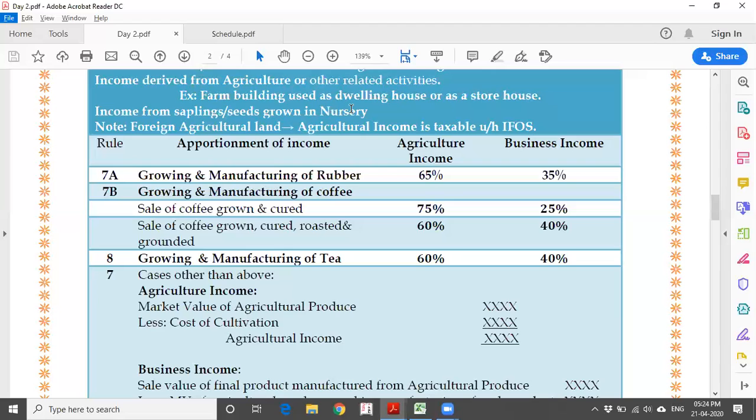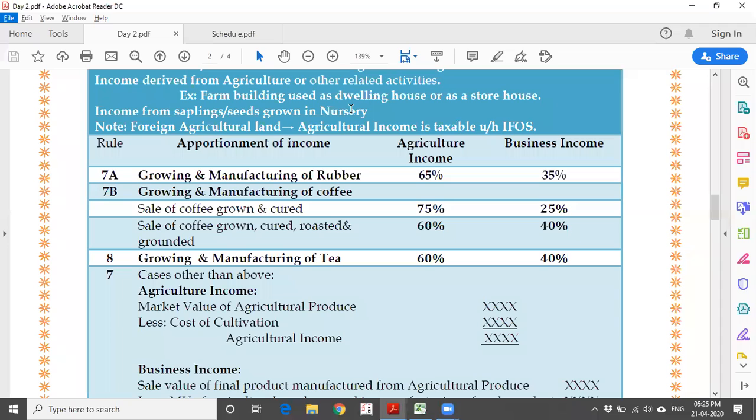So 65% of the total income, whatever you have received, either by growing and manufacture. See, if it is only growing, whatever raw rubber you got and sold, it is 100% agriculture income. There is no doubt. Whenever you have grown and manufactured, so growing is done by me and manufacture of rubber is also done by me, only in those cases it is applicable. So 65% will be considered as agriculture income and 35% considered as business income.